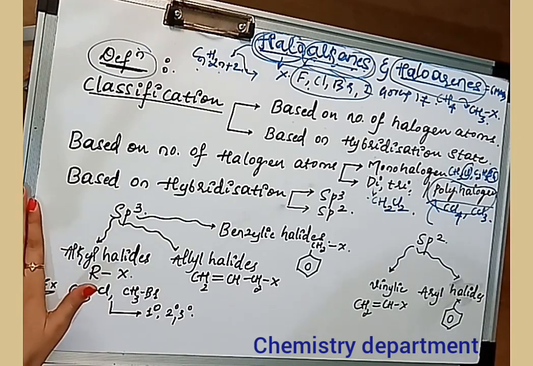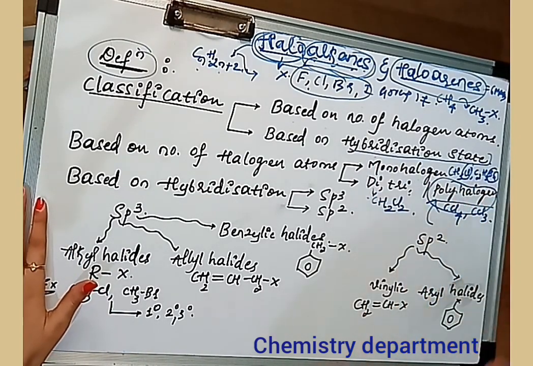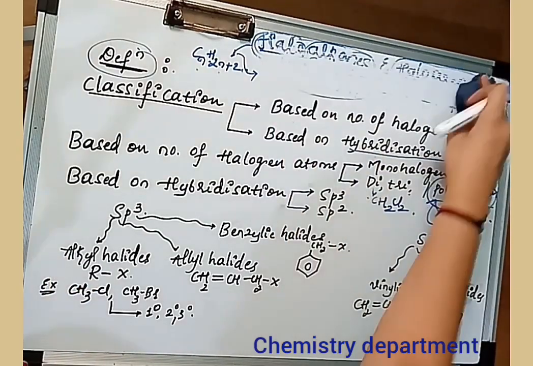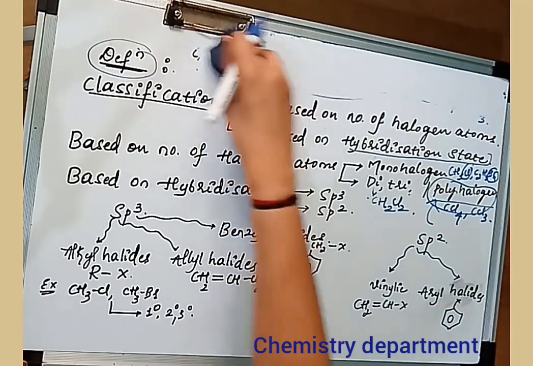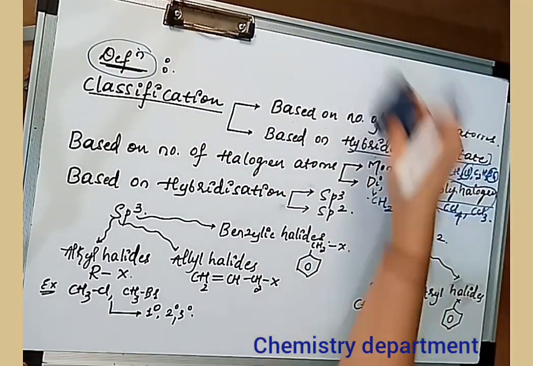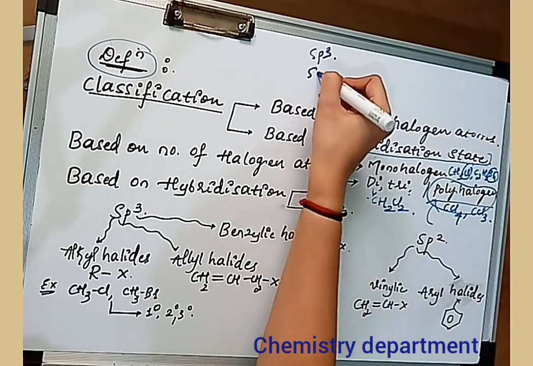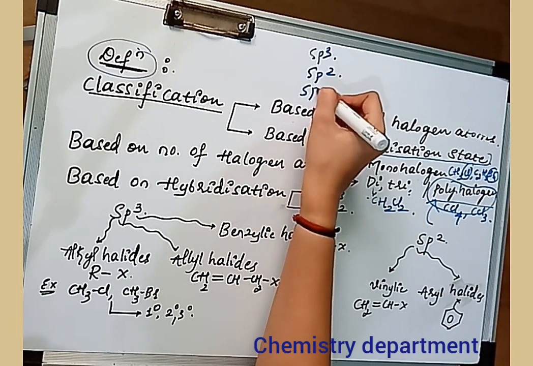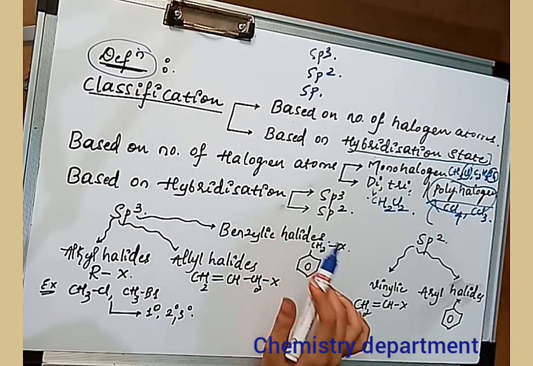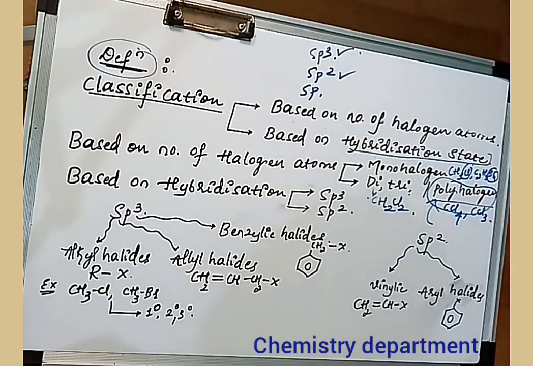The second classification is based on the hybridization state. As you have learnt in the previous year, there are three types of hybridization: sp3, sp2 and sp. Here we are classifying these haloalkanes only based on sp3 and sp2.